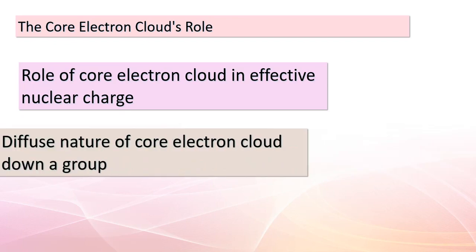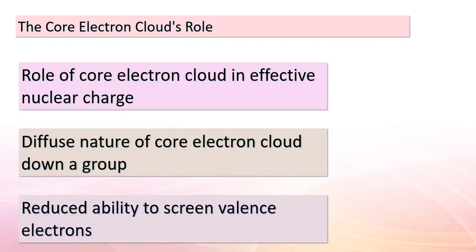Brilliant observations, dear students. Now, let's shine a spotlight on a key player in the effective nuclear charge saga, the core electron cloud. This cloud plays a pivotal role in shaping how valence electrons experience the pull of the nucleus. As we journey down a group, the core electron cloud takes on a more diffuse character. This diffusion means that it's not as effective at shielding the valence electrons from the potent nuclear charge.